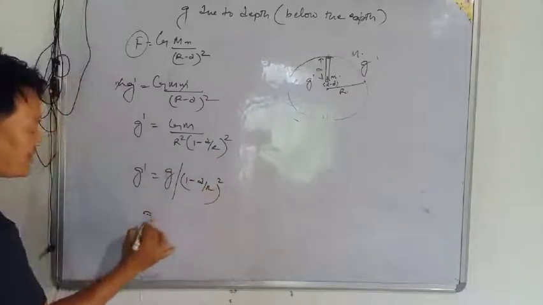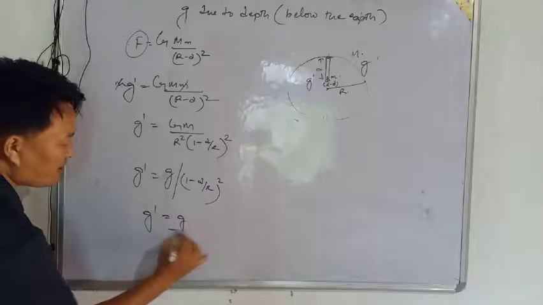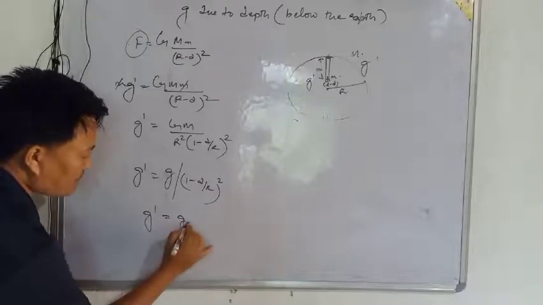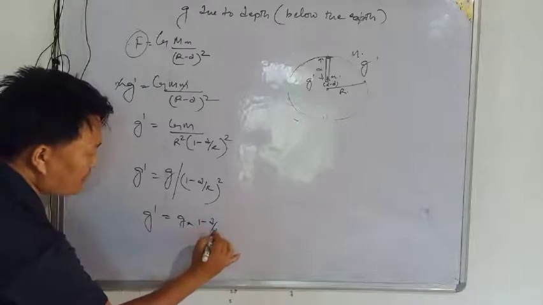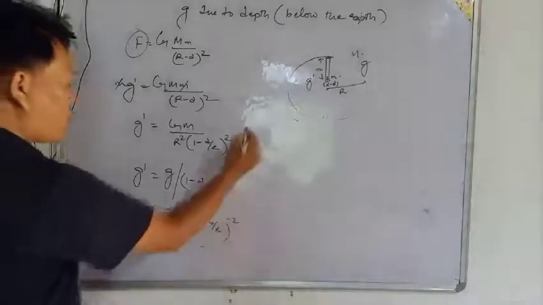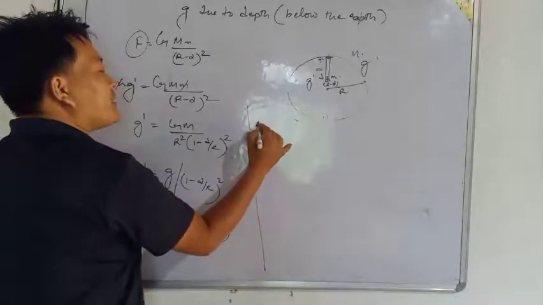So we can write g dash equals g by (1 minus d by r) whole square, that is g into (1 minus d by r) to the power minus 2. Which is equal to, now again by using